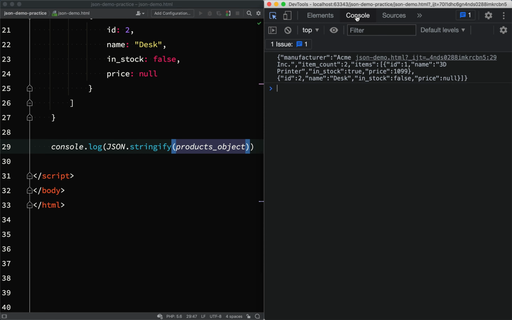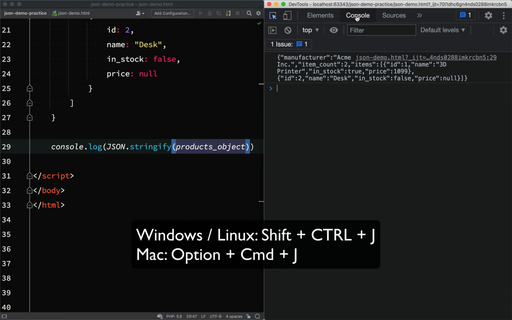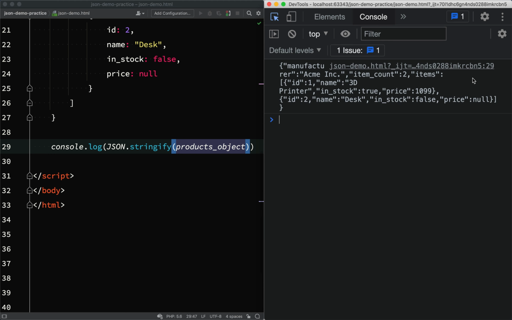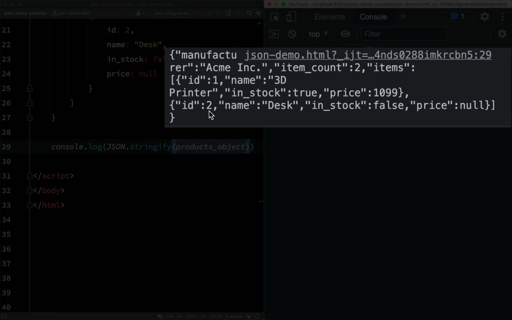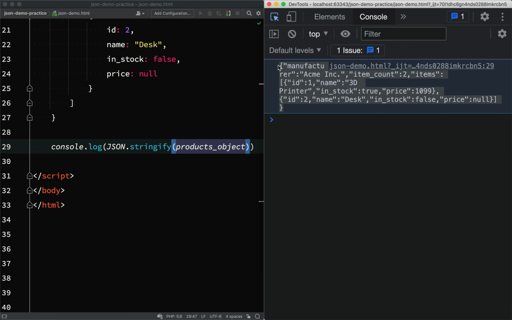Let's go over to the browser now. You can open Chrome Developer Tools using the keys on your screen, and as you can see here under the console tab, we now have a string containing our JSON. Note the double quotes. This is JSON format now, not JavaScript. I'm going to copy this and we're going to take it and drop it into a Python program where we shall convert it from JSON into something which Python understands.